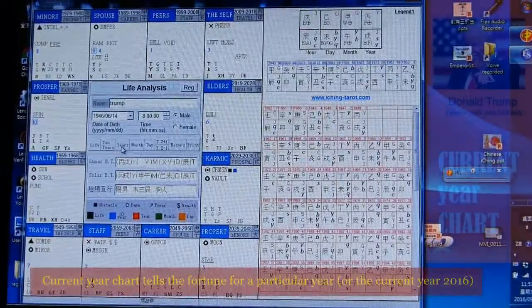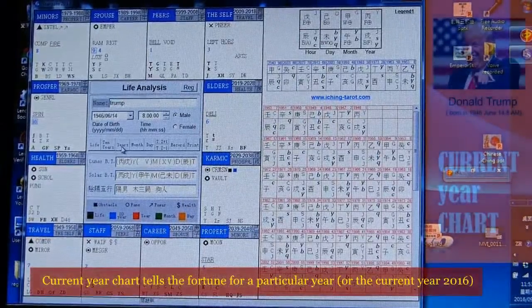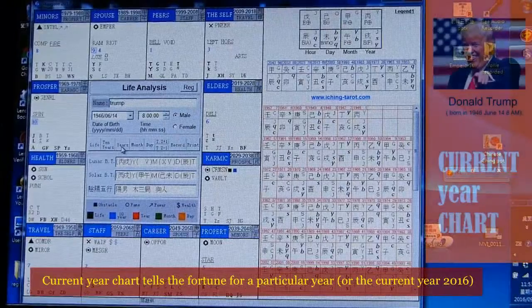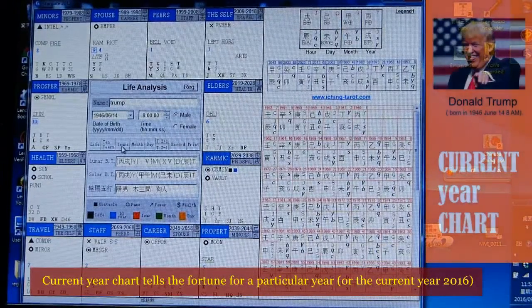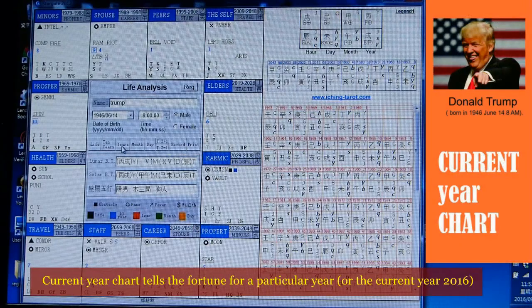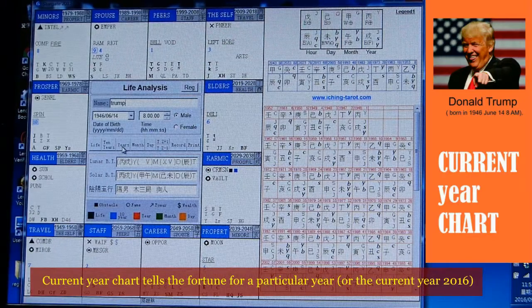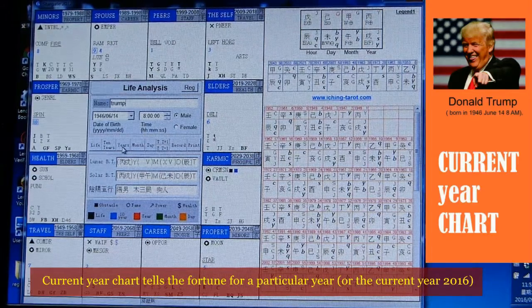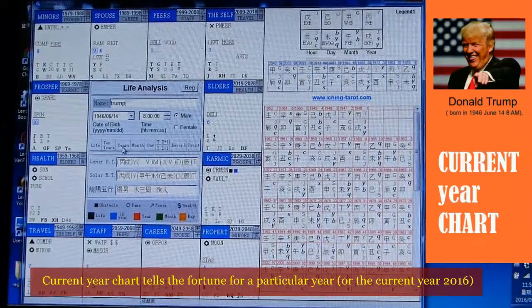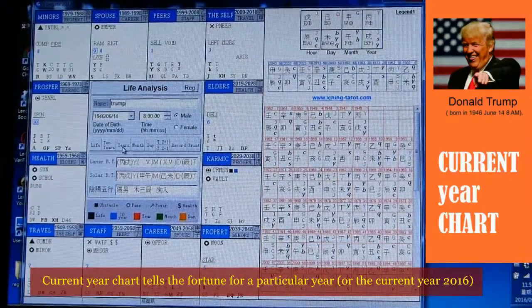We have just looked at Donald Trump's 7th 10-year chart. As we have said, a 10-year chart comprises a period of 10 years. Because the presidential election happened in the year 2016, the next important step is to look at Donald Trump's current year astrology chart.